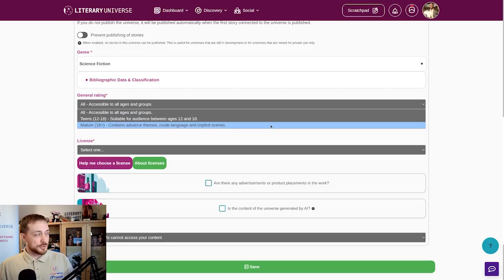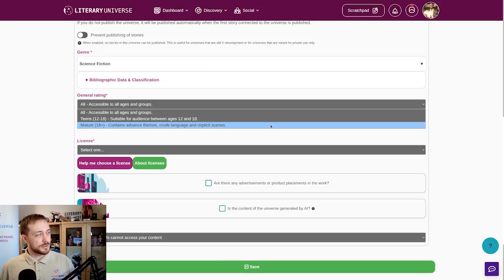Then we have mature, which is 18 plus. This is really where you get into more advanced and darker themes, crude language, implicit scenes, and in general maybe realistic or brutal things happening in the universe. We have another one which is 21 plus, where you can get very explicit, but that one, the reason why you cannot see it here, has much more restrictions on how it's going to display.